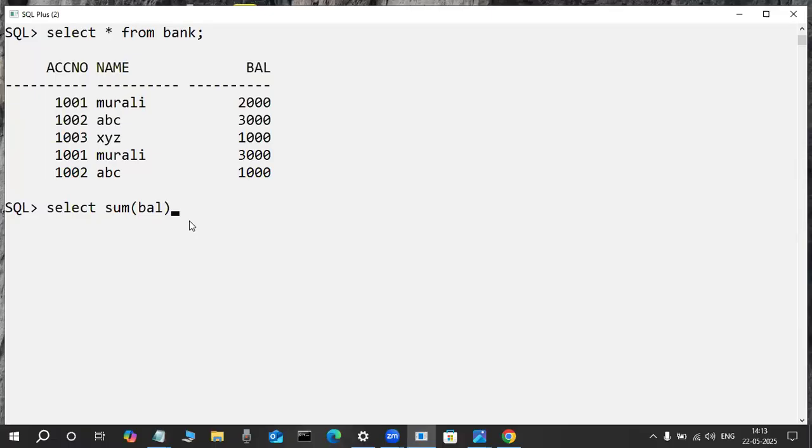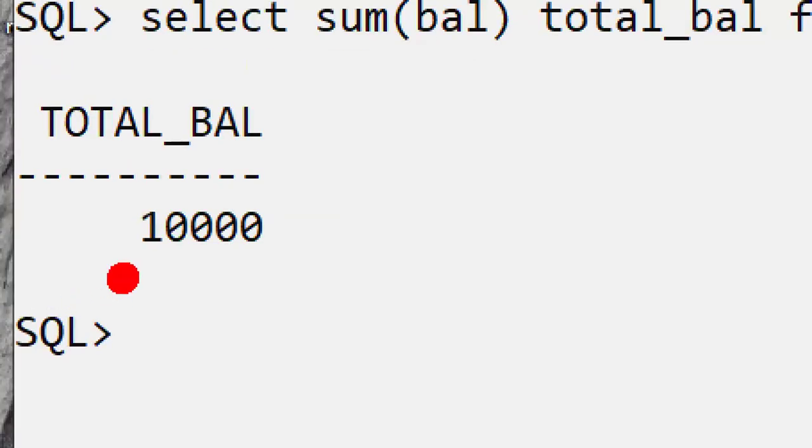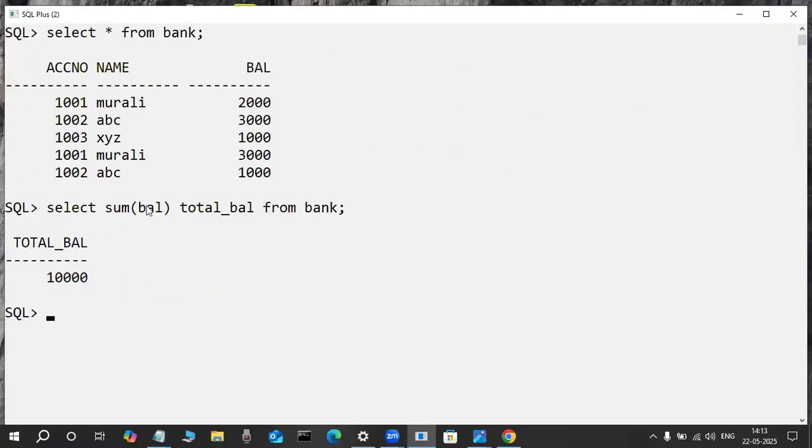Sum is a function, called an aggregate function. When you write this single line of code, the total balance is displayed from the table, 10,000, without manual calculation. The server does the calculating.